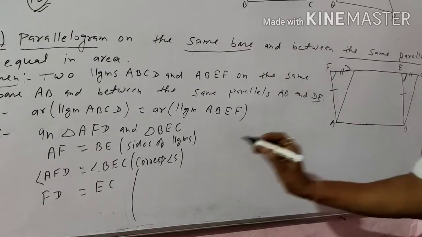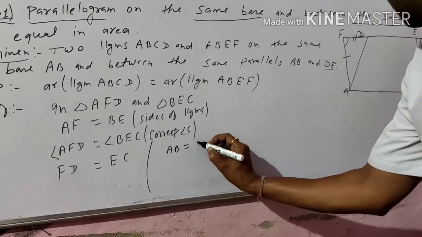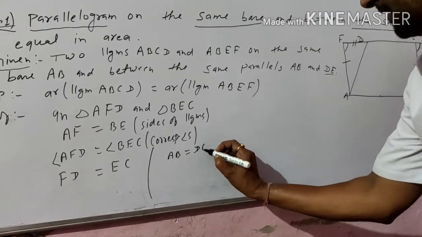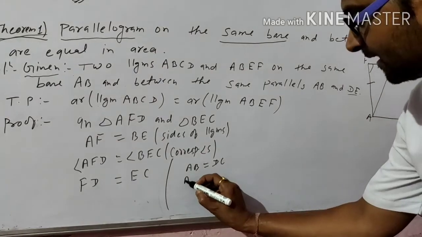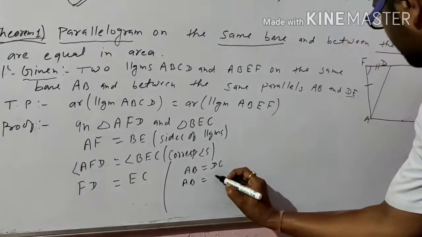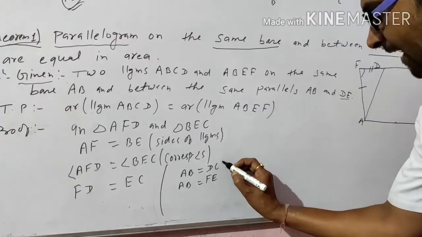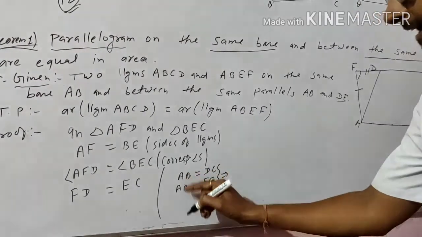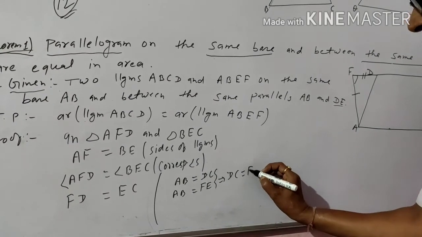First of all, write AB is equal to DC and AB is equal to FE. Under these two relations, since both equal AB, we can say DC is equal to FE.